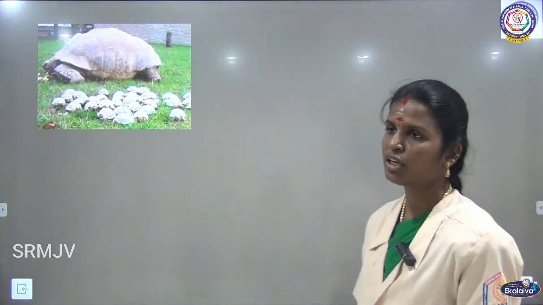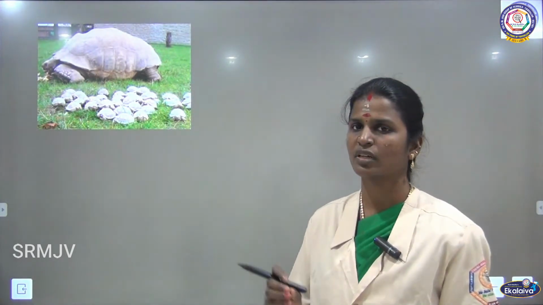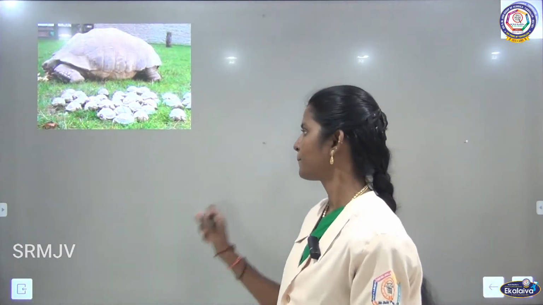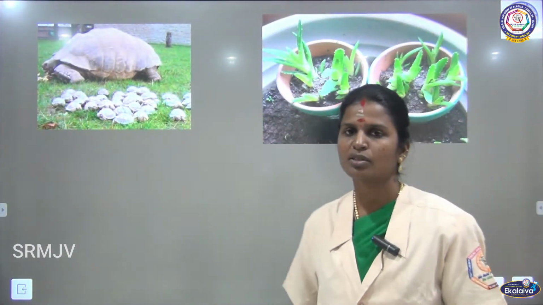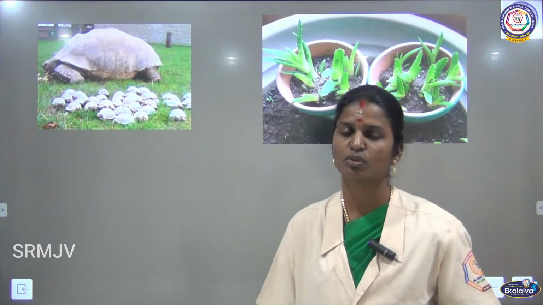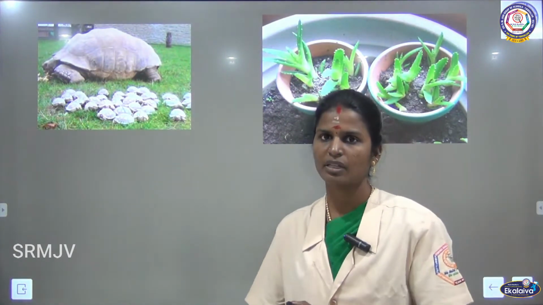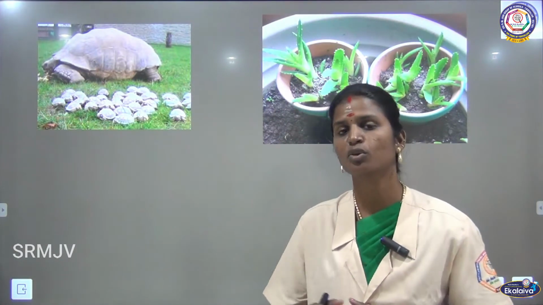And tortoise. If you take tortoise, it lays eggs, young ones hatch out of those eggs. And plants. So plants also produce young ones of their own type. So different parts of the plant grow into new plant. For example, if you take jasmine, roses, the stem grows into new plant.